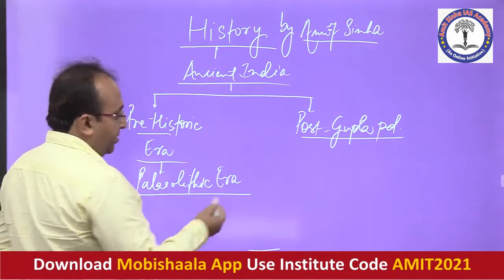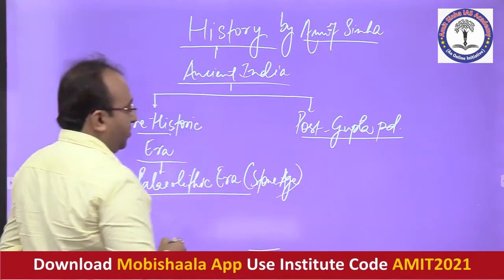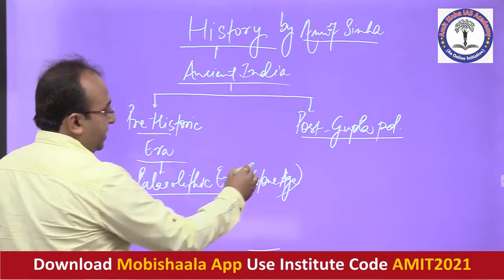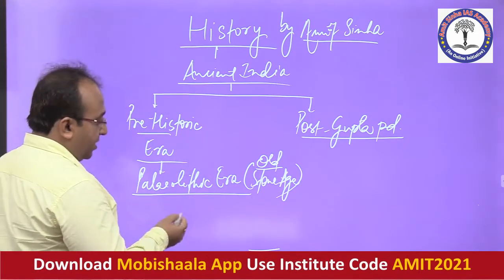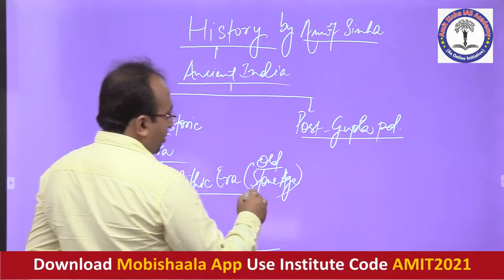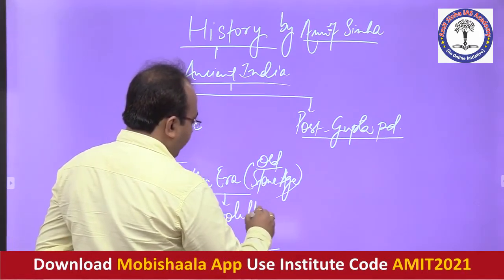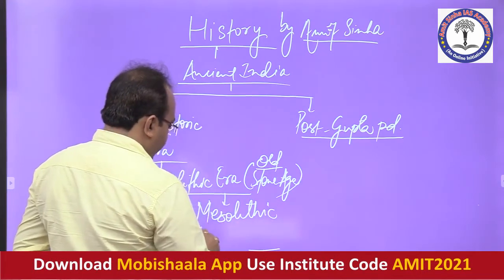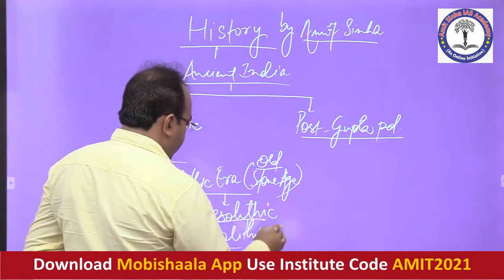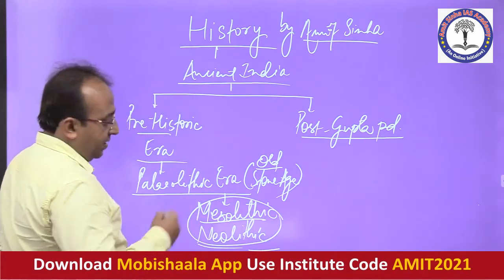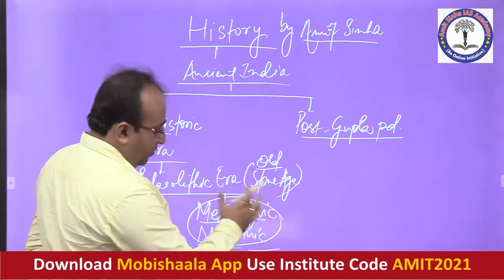Alright, so the Paleolithic era, that is of course the Stone Age era I am talking about, the old Stone Age era basically. From this particular period we have to understand the Mesolithic era and the Neolithic era as well. We have to understand all these eras and their development in the material culture of Indian society. That is what we have to understand from this point.